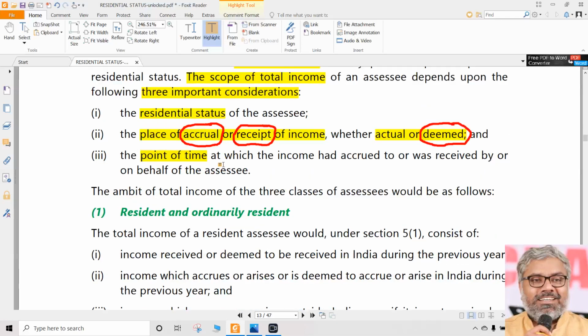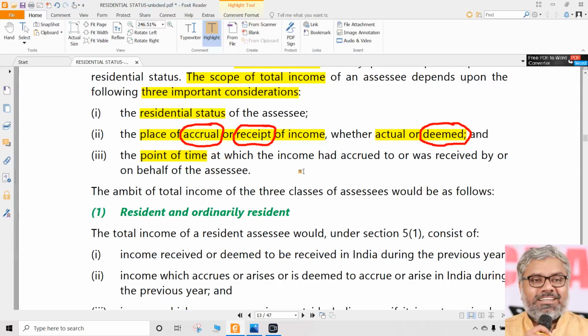Of course, naturally, point of time means that income should have been earned or accrued or received during the previous year. Then only it is taxable in the assessment year. If it was accrued, let's say 4 years back, 8 years back, that will not be taxable for this assessment year. So the timing of that earning of income also matters.